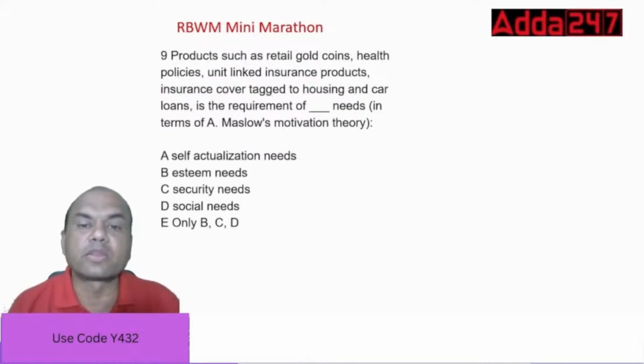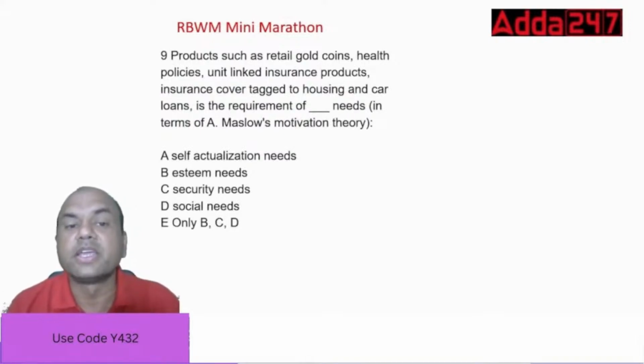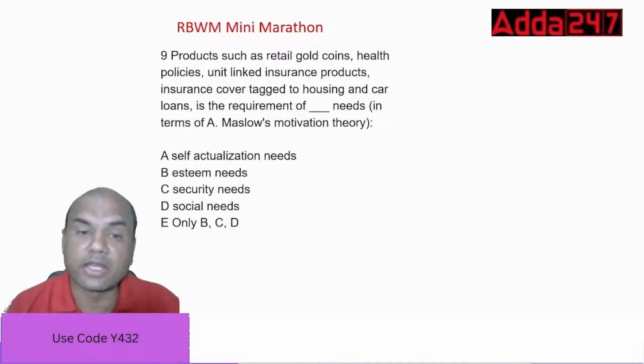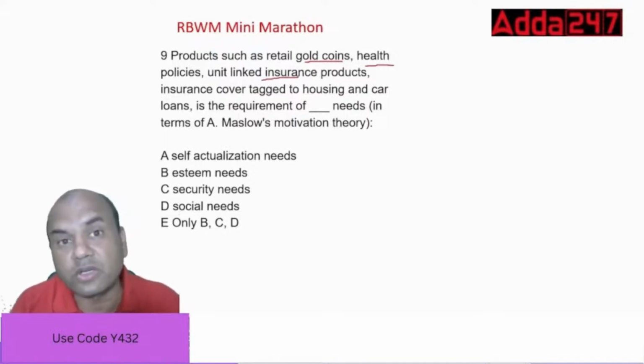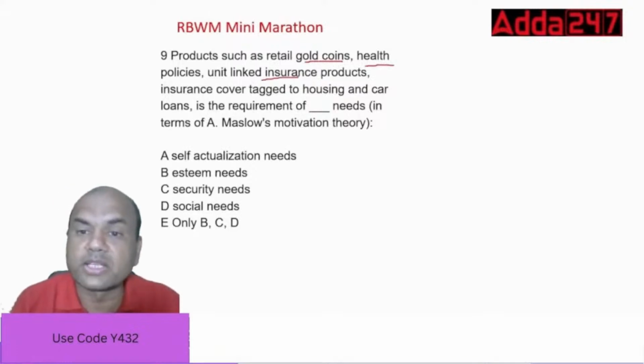Products such as retail gold coins, health policies, unit-linked insurance products, and insurance cover tagged to the housing and car loans are a requirement of dash needs as per Maslow's hierarchy. So what do you mean by this? See here, the question is not of selling the gold coins or health policies or ULIP. The question is not that. The question is tagging this.